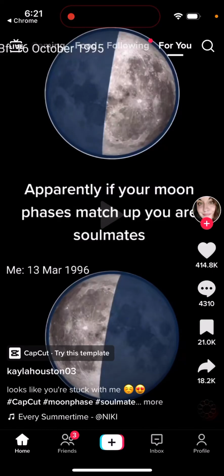So right now on TikTok, you can see this viral trend where people try to find their Moonphase soulmates. Basically, there is a website we'll show right now, and you enter your birth date, and then you enter the birth date of your partner or your friend, and then you will see these two moon phases. And if they are kind of opposite, it means you might be a good match.